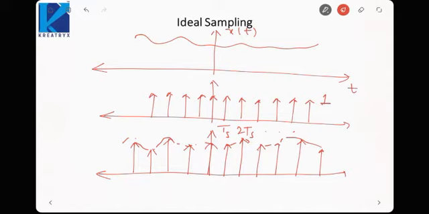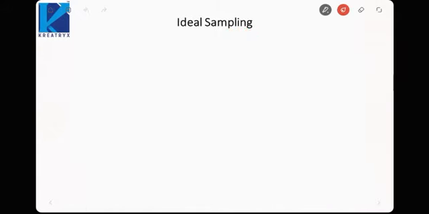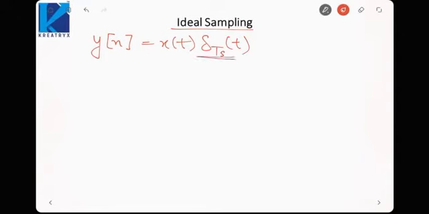Now let us take this operation into the frequency domain. Here the output signal is nothing but x(t) multiplied by the impulse train, which I represent as delta Ts(t), that is impulses separated by a time Ts.